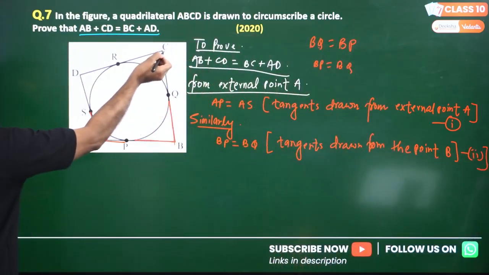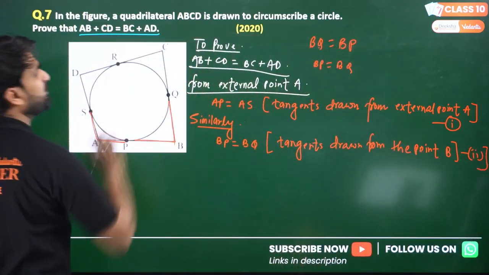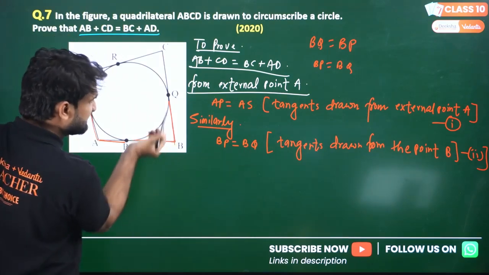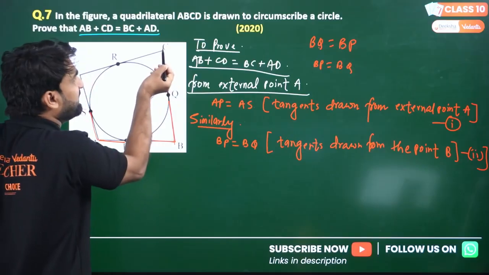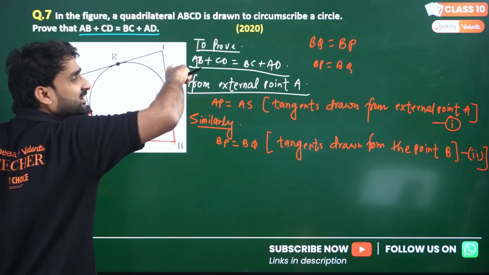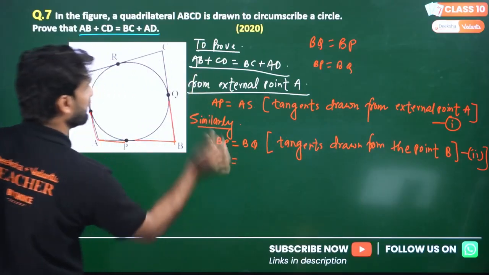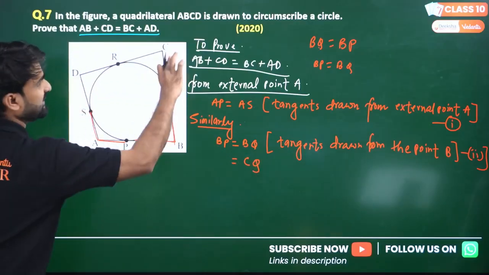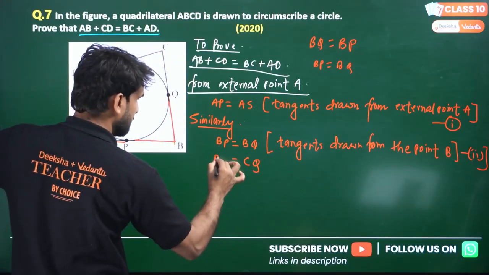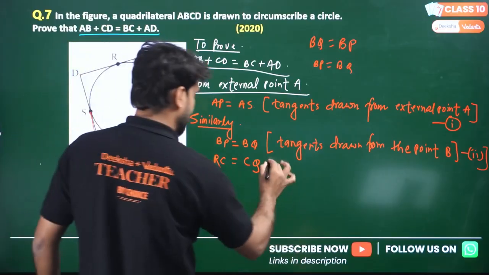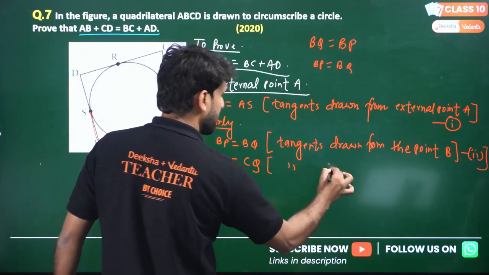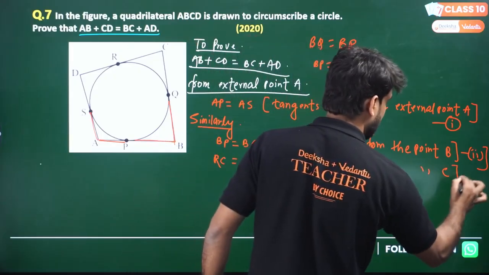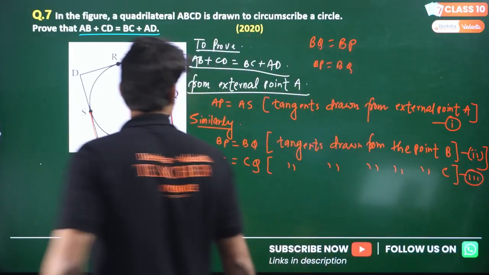Now come to this C point. For C point, what will be the situation? How can we write it? This is BQ, this is BQ, and BQ should be added with CQ to get BC. So for this BQ, I'm writing CQ this side, right? And if I'm writing CQ, the remaining will be RC. This will be RC, right? And the situation will be tangent drawn from the point C. I'm calling this equation number 3, right?